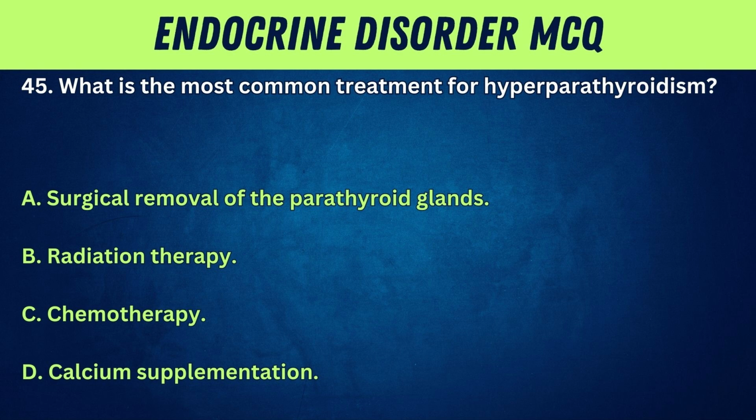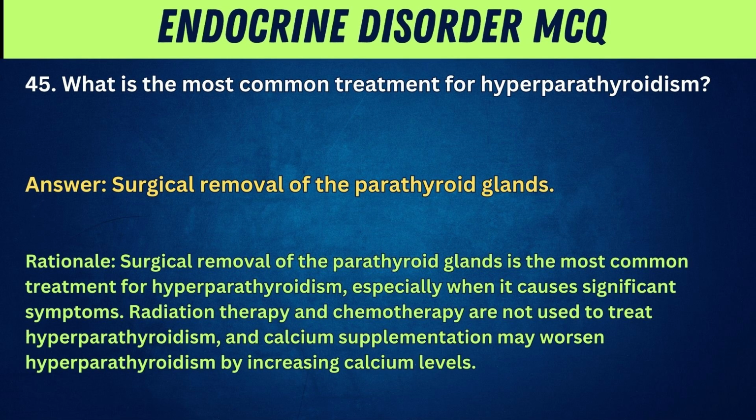45. What is the most common treatment for hyperparathyroidism? A. Surgical removal of the parathyroid glands. B. Radiation therapy. C. Chemotherapy. D. Calcium supplementation. Answer: surgical removal of the parathyroid glands. Rationale: surgical removal of the parathyroid glands is the most common treatment for hyperparathyroidism, especially when it causes significant symptoms. Radiation therapy and chemotherapy are not used to treat hyperparathyroidism, and calcium supplementation may worsen hyperparathyroidism by increasing calcium levels.